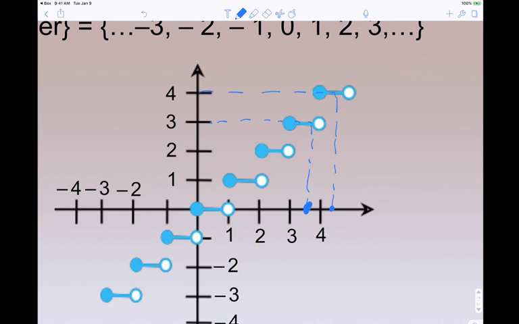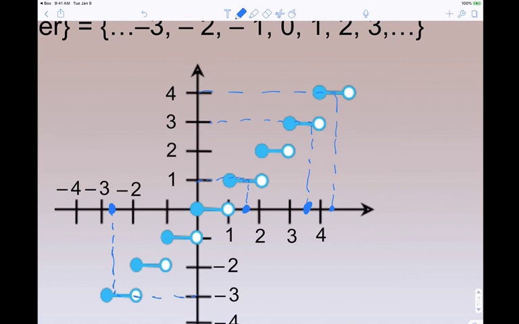When x is 1.5, what's the corresponding y? Notice the number to the left is 1. Okay. So when x is negative 2.7, what's the corresponding y? -3. The number to the left. You see that? Is that okay? So it's just the number to the left on the number line.